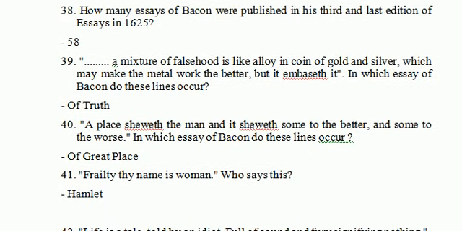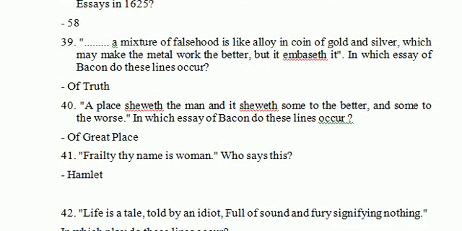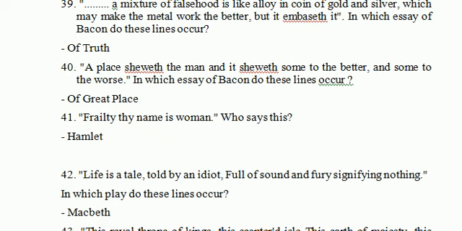Let's see next question. Question number 40. A place shows the man, and it shows some to the better and some to the worse. In which essay of Bacon do these lines occur? So it is Of Great Place.